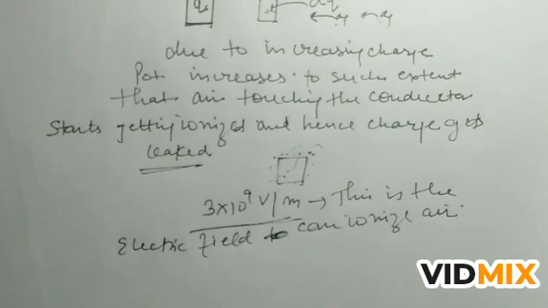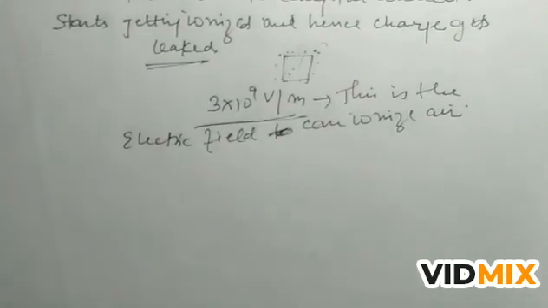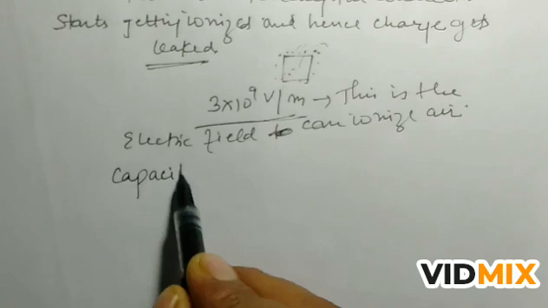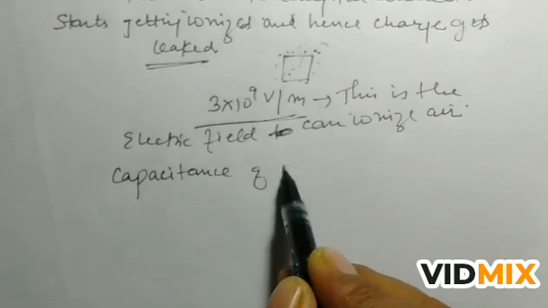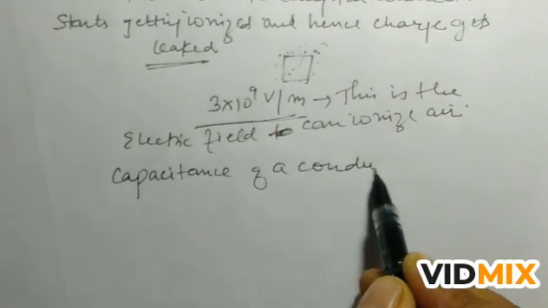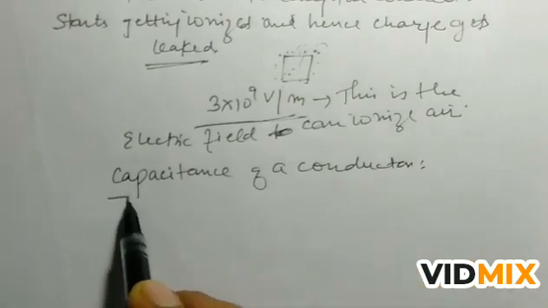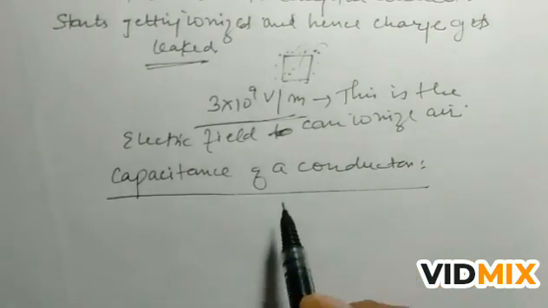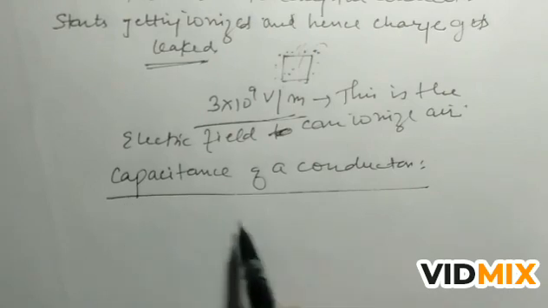Now what is the capacitance? What is the capacitance of a conductor? Capacitance is shown by the symbol C. Capital C is the symbol for capacitance.